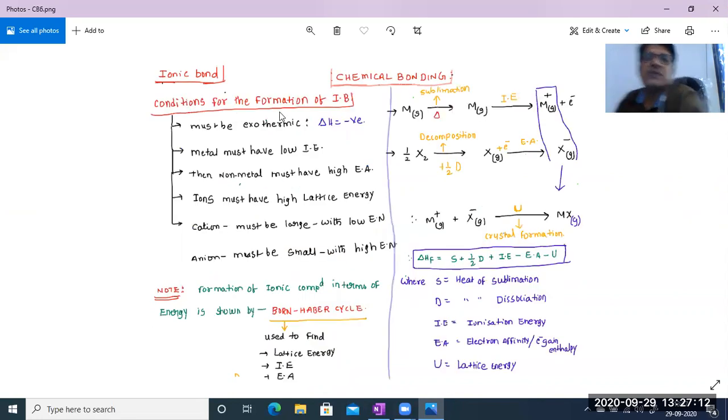Next, conditions for the formation of an ionic bond. What types of conditions are applicable to form an ionic bond? First, it must be exothermic. Exothermic means what? Delta H value is negative. So what does exothermic mean? I will tell you.